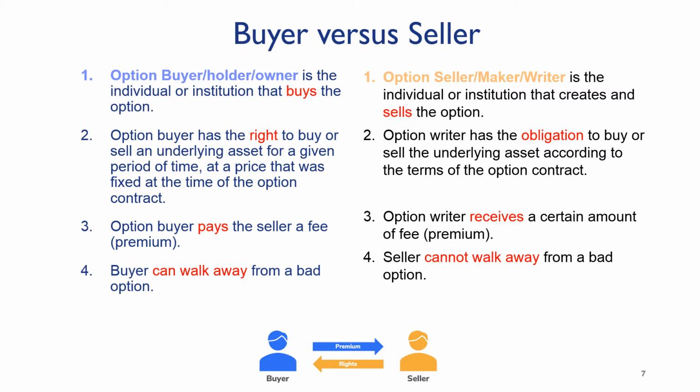The buyer pays a premium to the seller and receives a right to exercise an option. The buyer has the right to exercise the rights in the contract, and the seller has the obligation to fulfill the terms of the option contract. The buyer can walk away from a bad option, but the seller cannot.